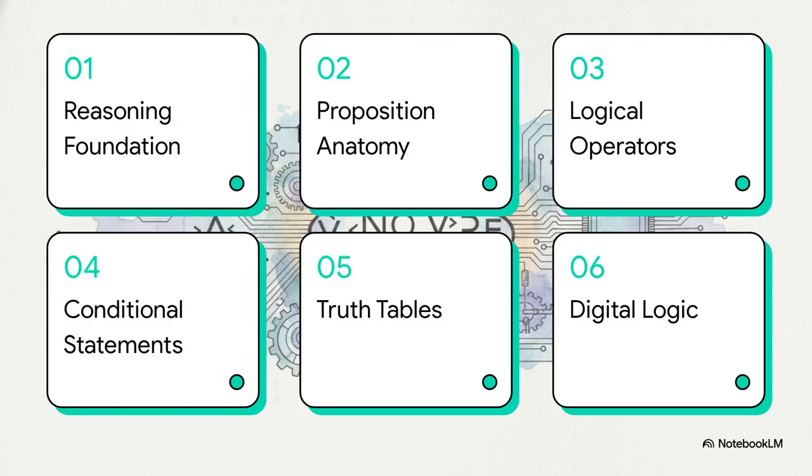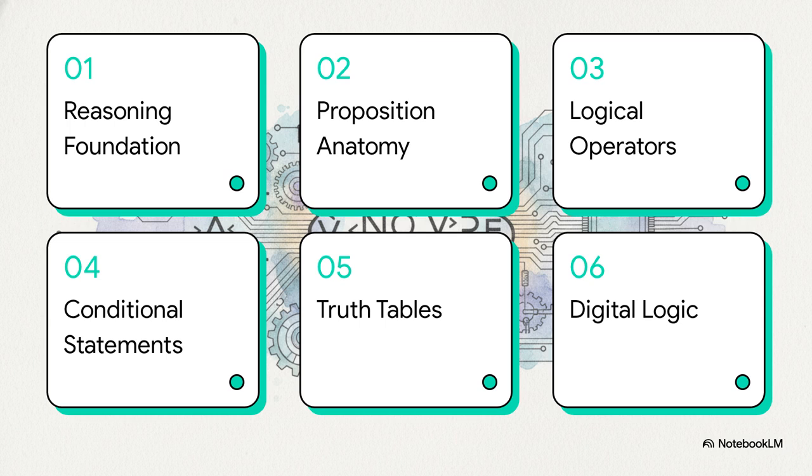All right, let's take a super quick look at our roadmap. We are covering 1. The foundation of reasoning, 2. Anatomy of a proposition, 3. Combining ideas, logical operators, 4. Conditional statements and contracts, 5. Visualizing logic, truth tables, and finally, 6. Logic in the digital age.